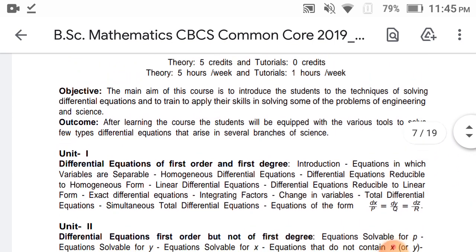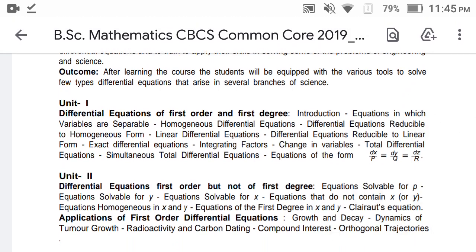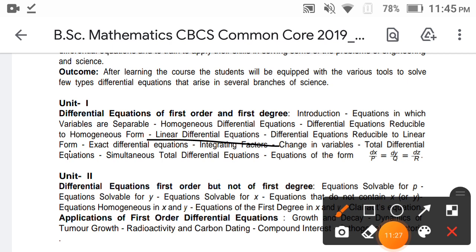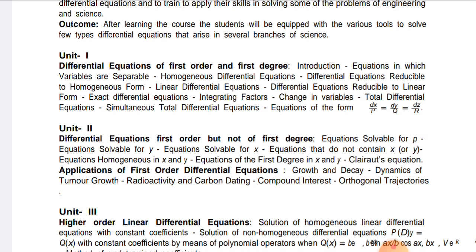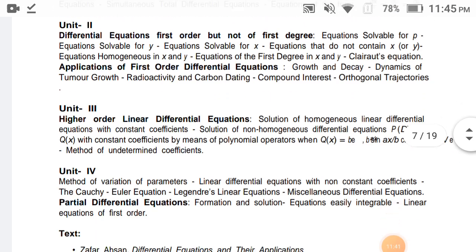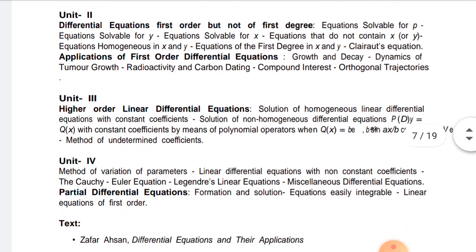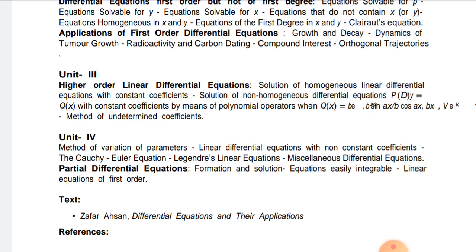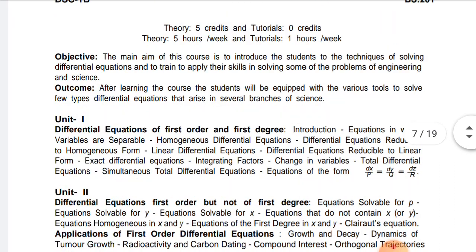Okay, in the first unit the important topics are exact differential equations and linear differential equations. In the second unit the important topics are equations solvable for y and x, and also for p. The third unit is mainly Q of x terms, method of undetermined coefficients, and Cauchy's, Legendre's and variation of parameters. These are the important topics. Okay, we will continue in the next video.